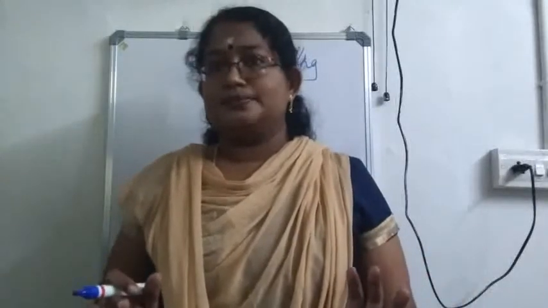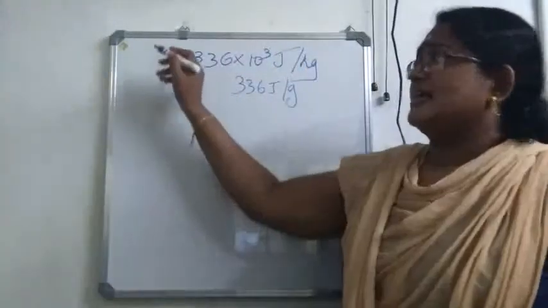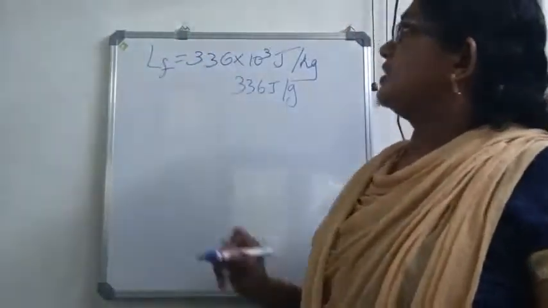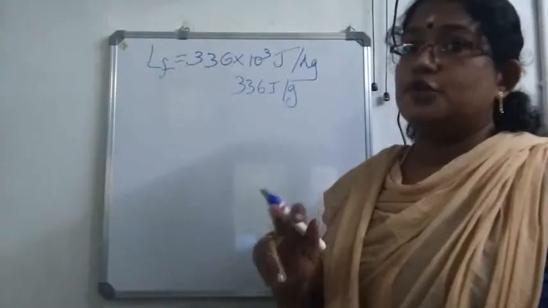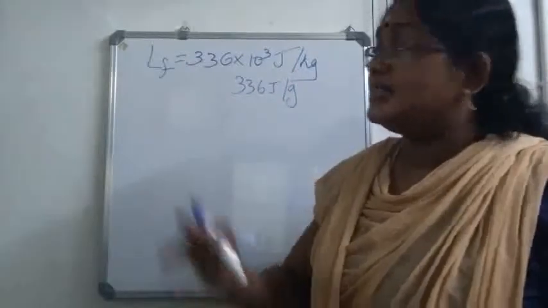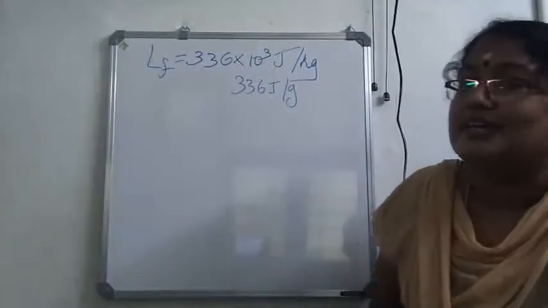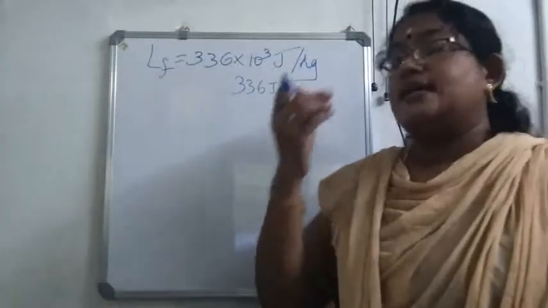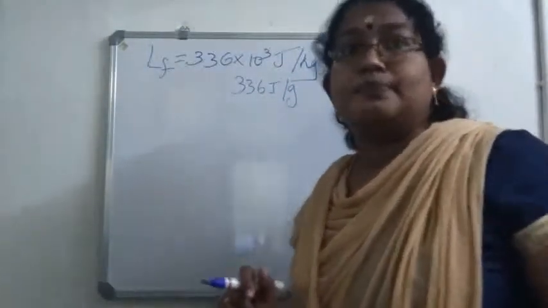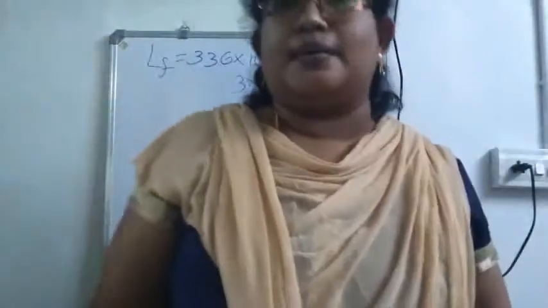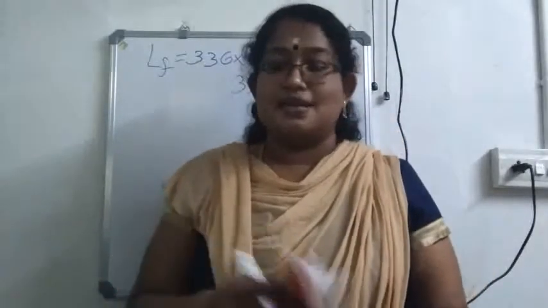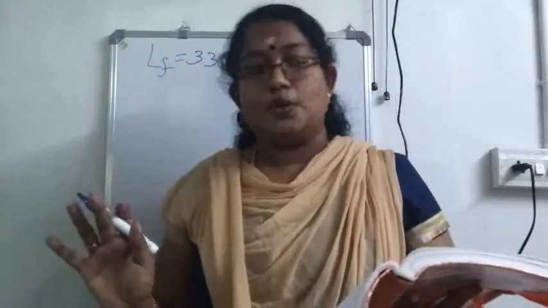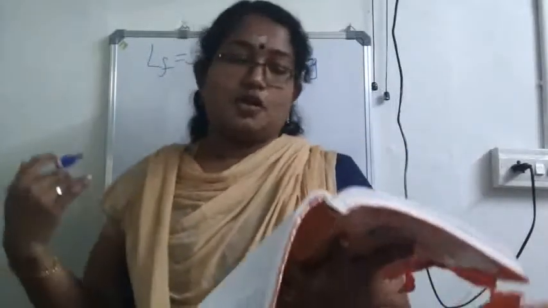Okay, is it clear about the applications? So what all things do you have to remember here? The only thing is, latent heat of fusion of ice is 336,000 joule per kilogram. That is, in order to melt 1 kilogram of ice, 336,000 joules of heat energy is required. With that, we can explain each and every point here. Now, the numericals of this section have been removed from the syllabus by the ICSE board. So, no need to consider the numericals of this section.